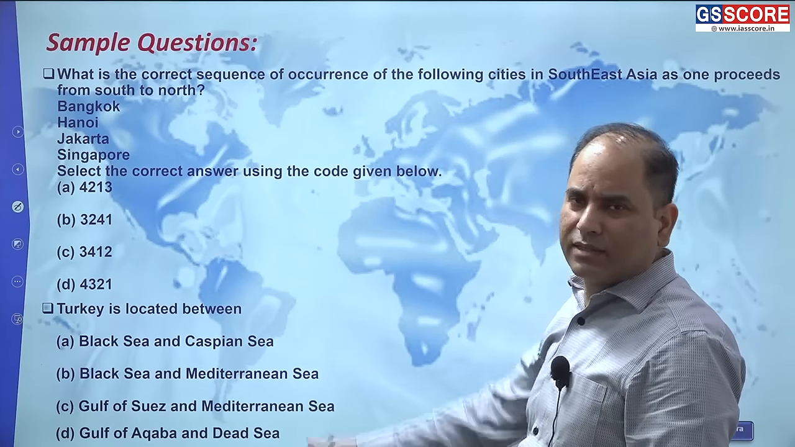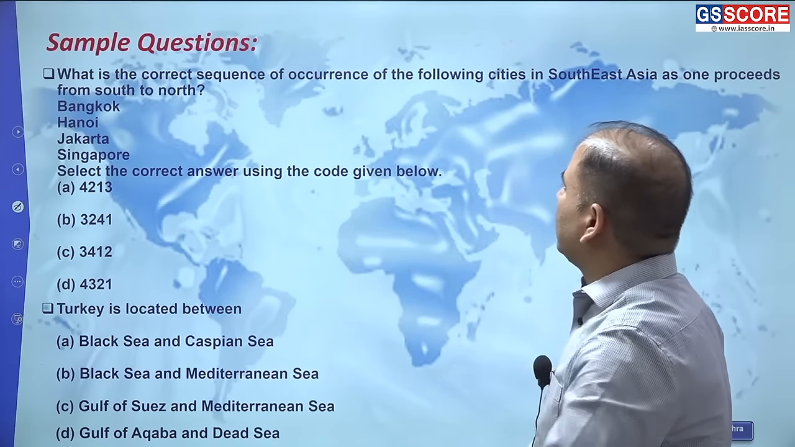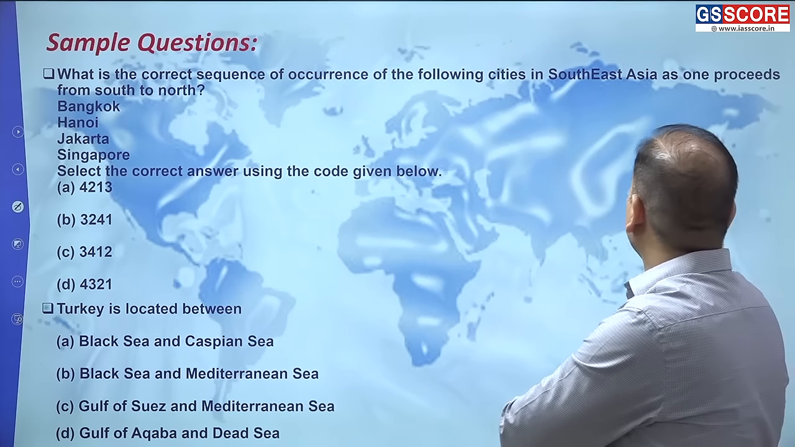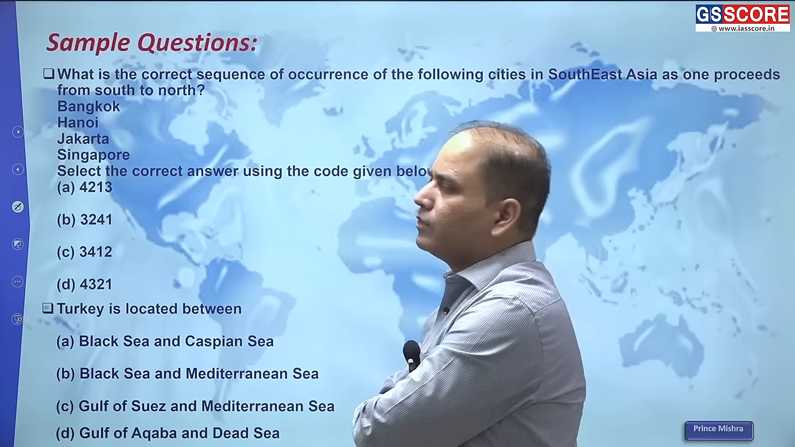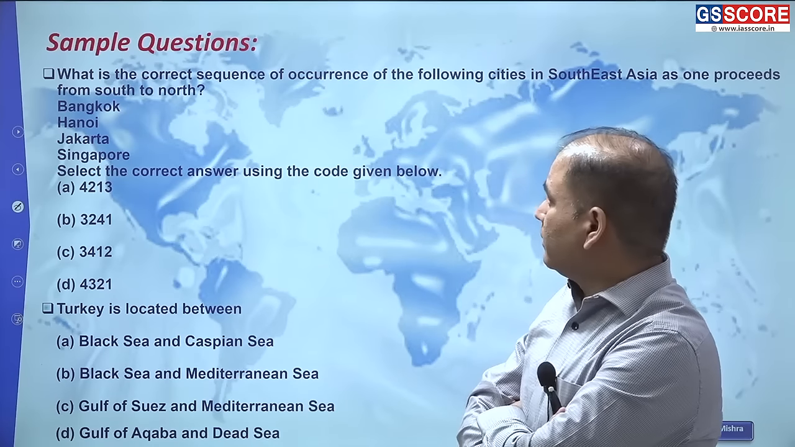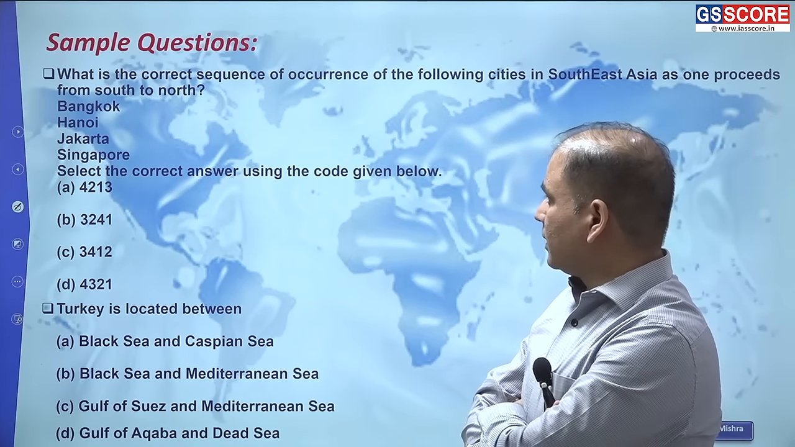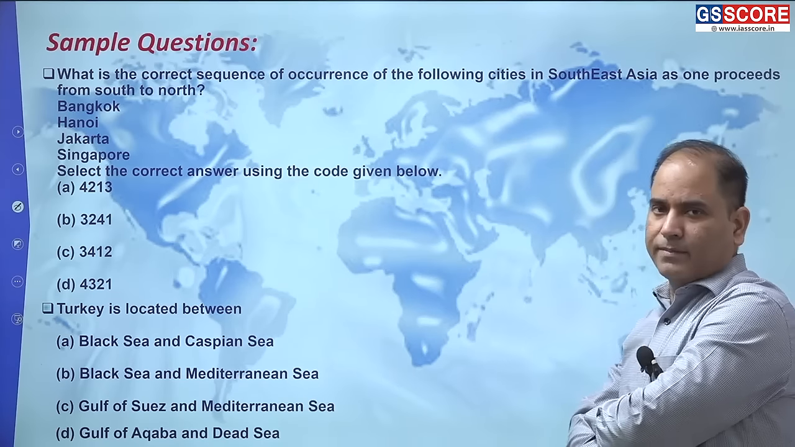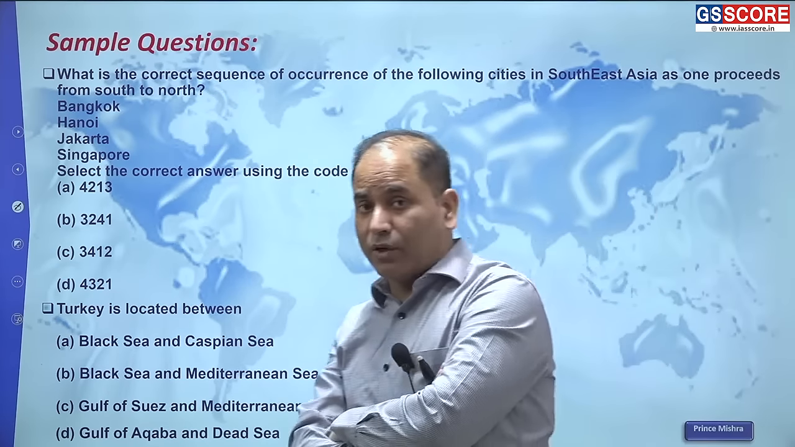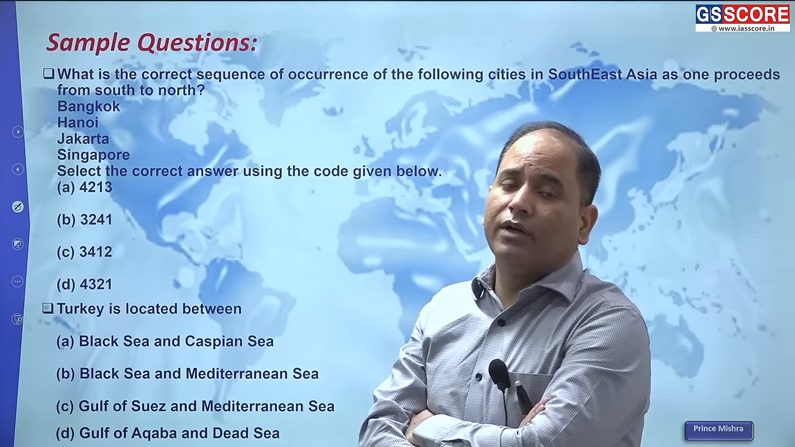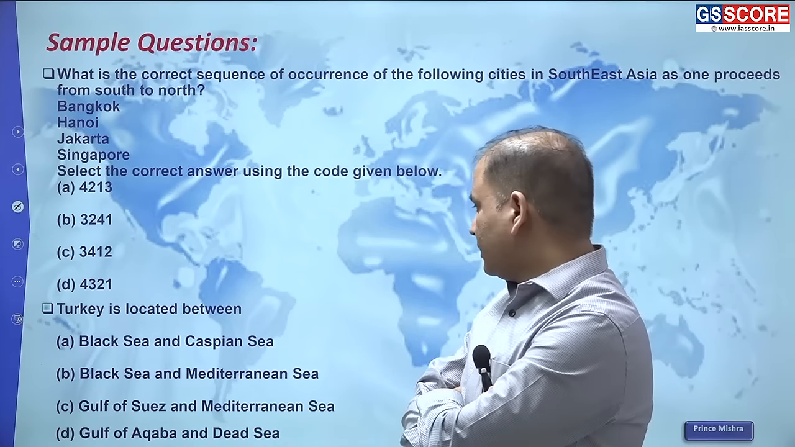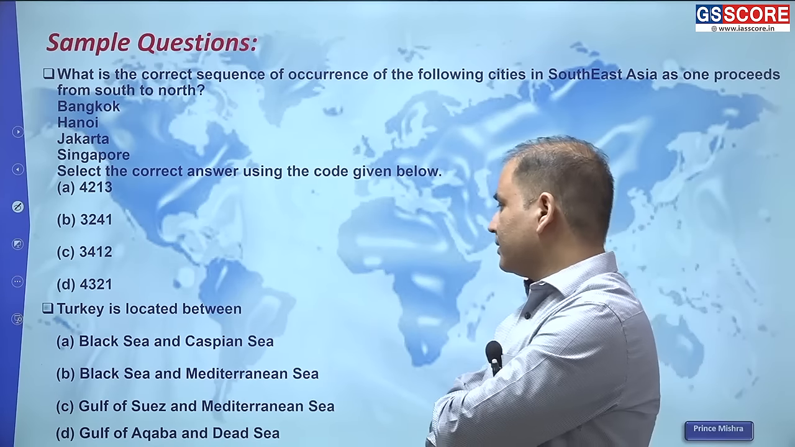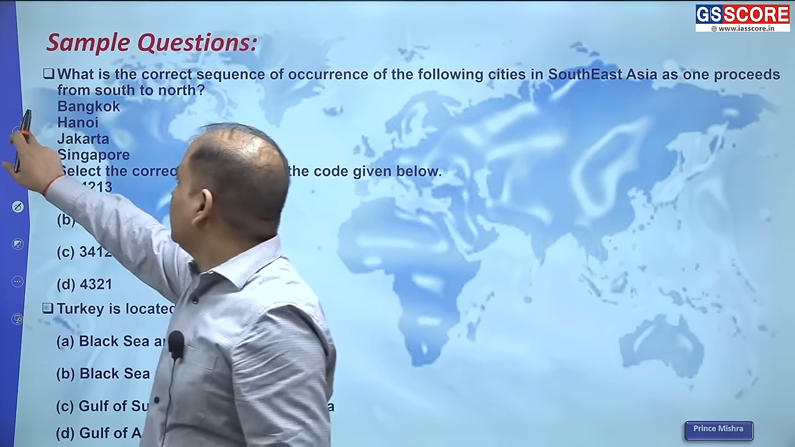Questions are regularly asked. I have included a few questions, like: what is the correct sequence of occurrence of the following cities in Southeast Asia as one proceeds from south to north? Some cities are given: Bangkok, Hanoi, Jakarta, Singapore. You need to arrange them. Or: Turkey is located between which water bodies? So your knowledge of political geography as well as water bodies is tested: Black Sea and Caspian Sea, Black Sea and Mediterranean Sea, Gulf of Suez and Mediterranean Sea, Gulf of Aqaba and Dead Sea.